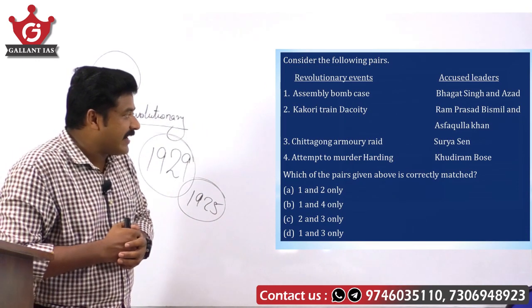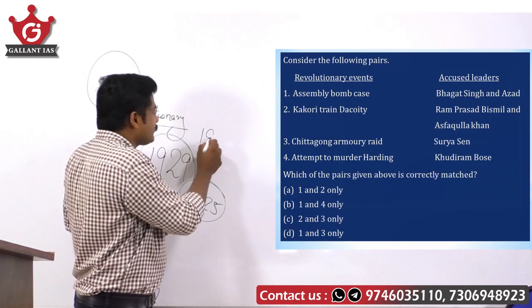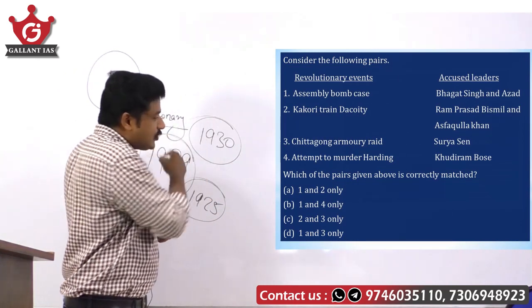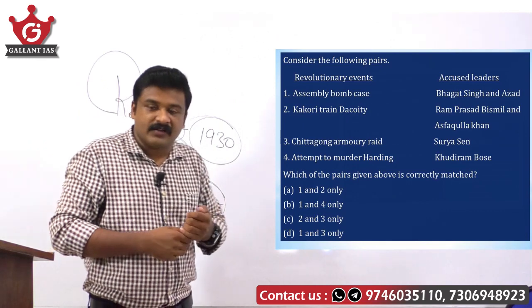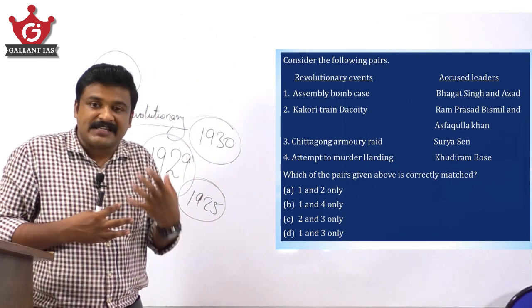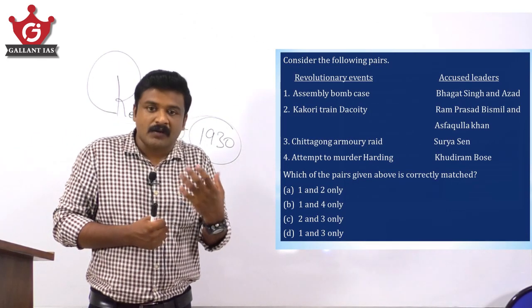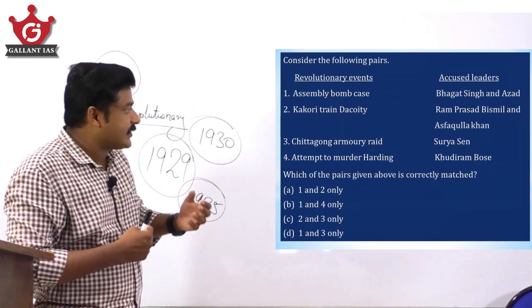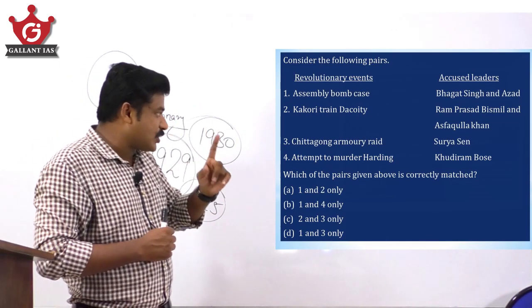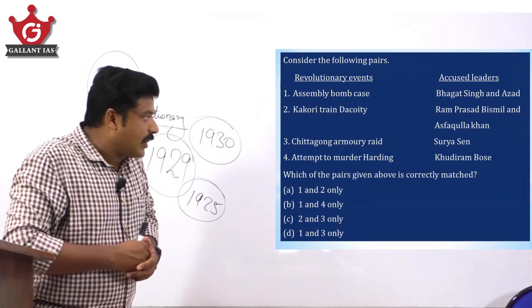The Chittagong Armory raid was in the 1930s. It was an attempt to raid the British armory. Chittagong Armory, 1930, the leader was Surya Sen. That is a matching pair. Now, the attempt to murder Harding.